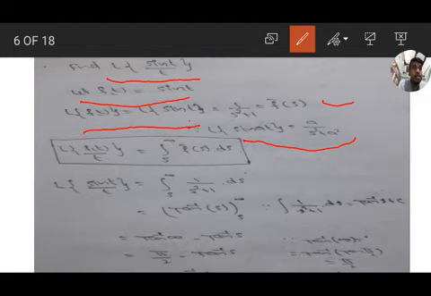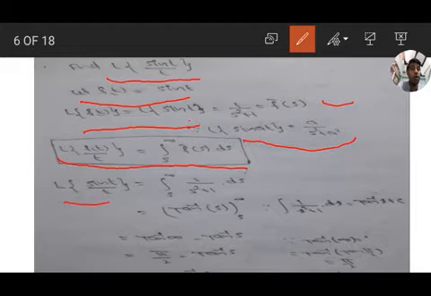L of sin at is a by s square plus a square. So L of sin t, here a equal to 1, so we get 1 by s square plus 1, that is f bar s. And we have the formula L of f of t by t equal to integration s to infinity f bar s ds. So then substituting in this formula, L of sin t by t equal to integration s to infinity 1 by s square plus 1 ds.